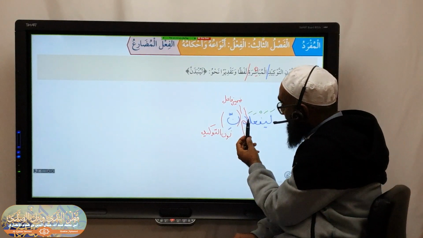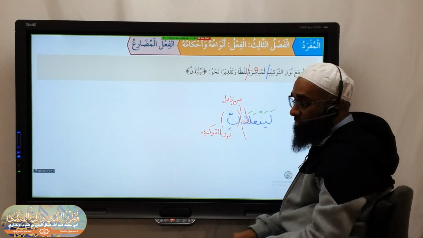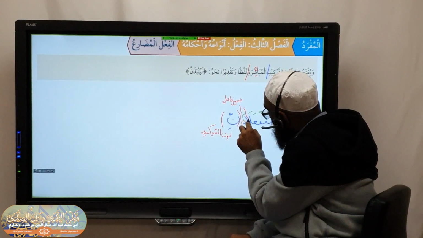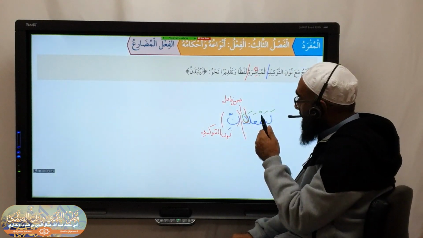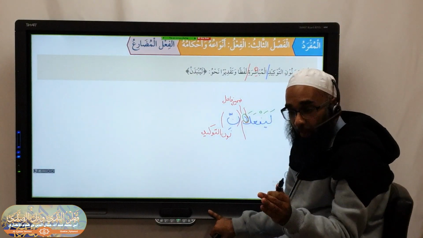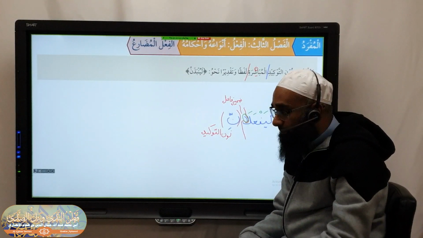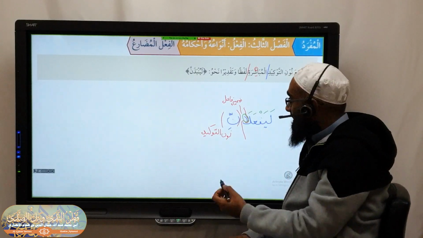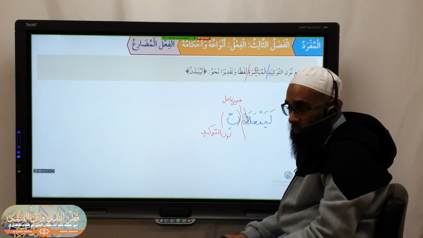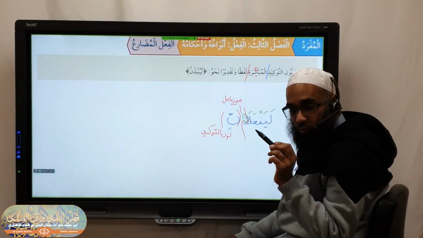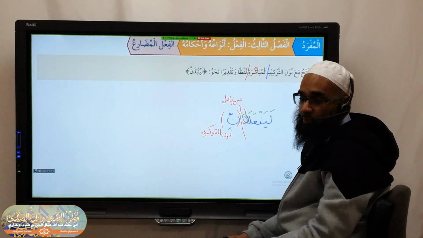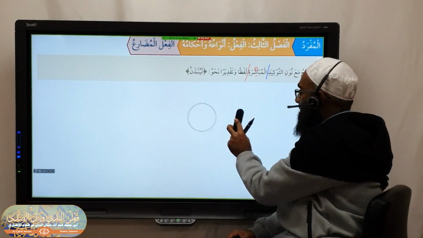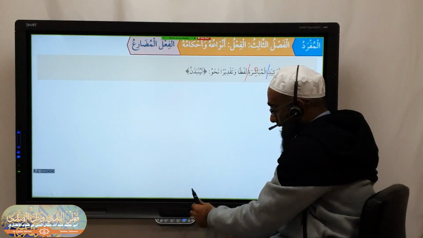Is this Noon Tawkeed Mubashira to the verb, or is there a space? There's a space. The alif is separating. So therefore, the Noon is Noon Tawkeed, but is it Mubashira? No, because of the alif. Because it's not connected, this is going to be Mu'rab. Now how is it Mu'rab?